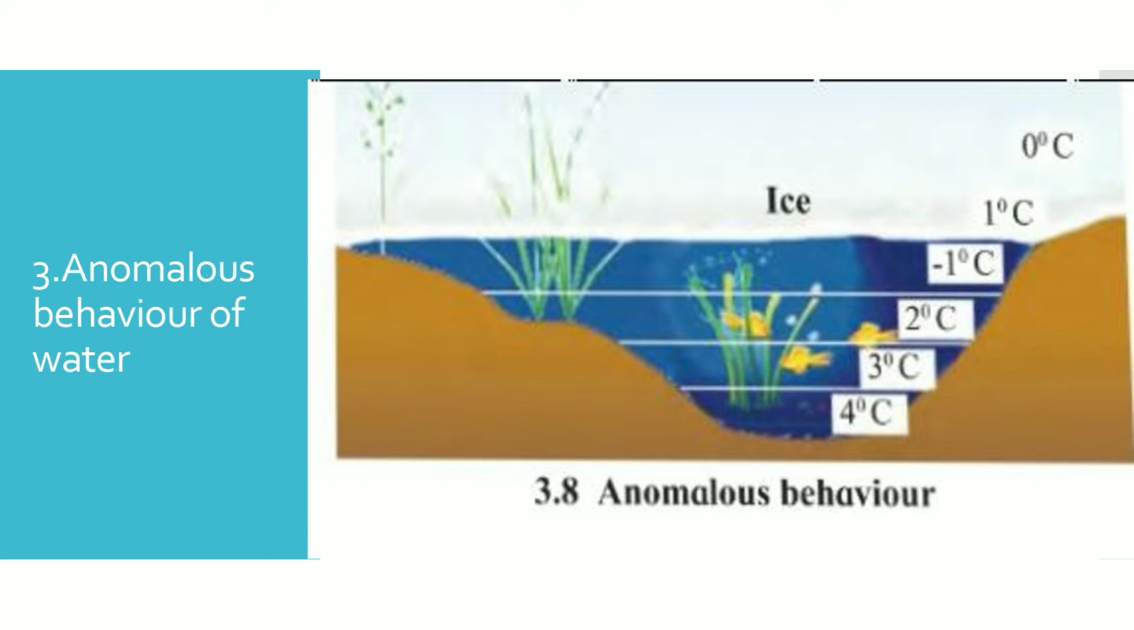This means that the density of water is maximum at 4 degrees centigrade. If the temperature of water is lowered below 4 degrees centigrade, its density decreases and volume increases. It means that water expands when the temperature falls below 4 degrees centigrade. This is called anomalous behavior of water. In snowy regions, we find this anomalous behavior.